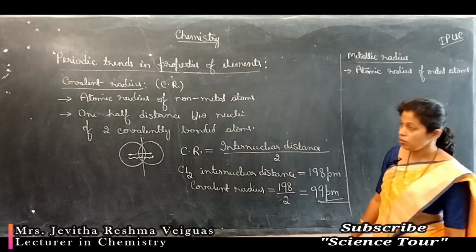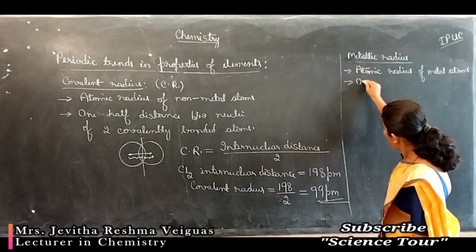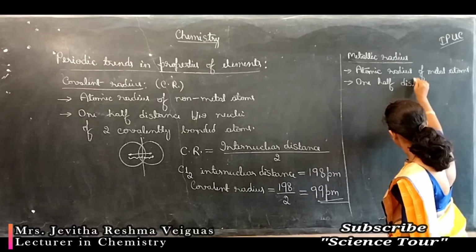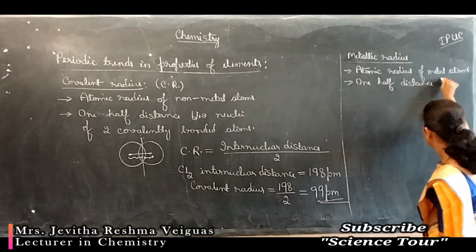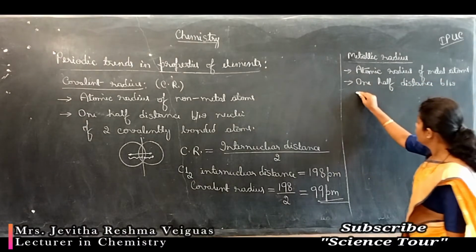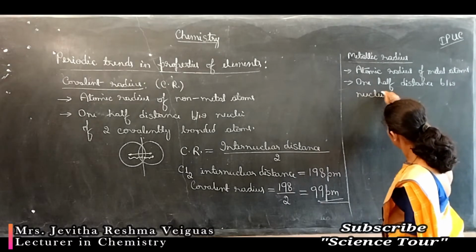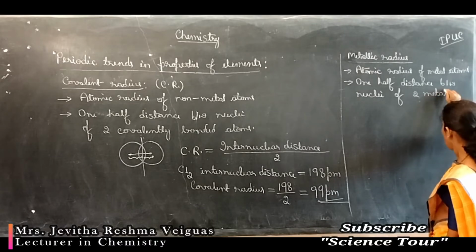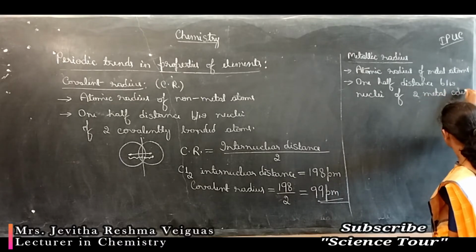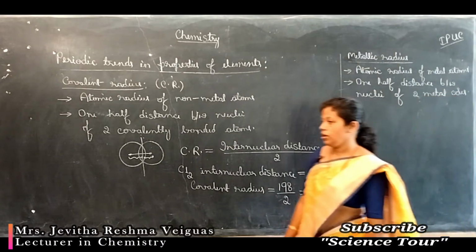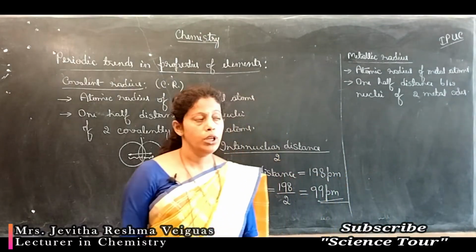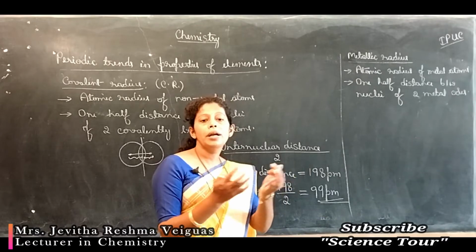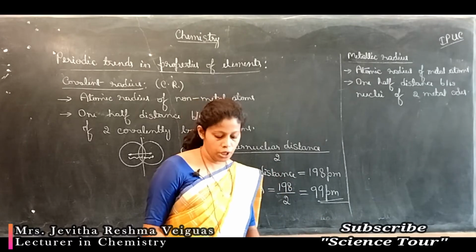This is also defined as 1/2 the distance between the nuclei of two metal cores, or two metal atoms, which are bonded to each other.